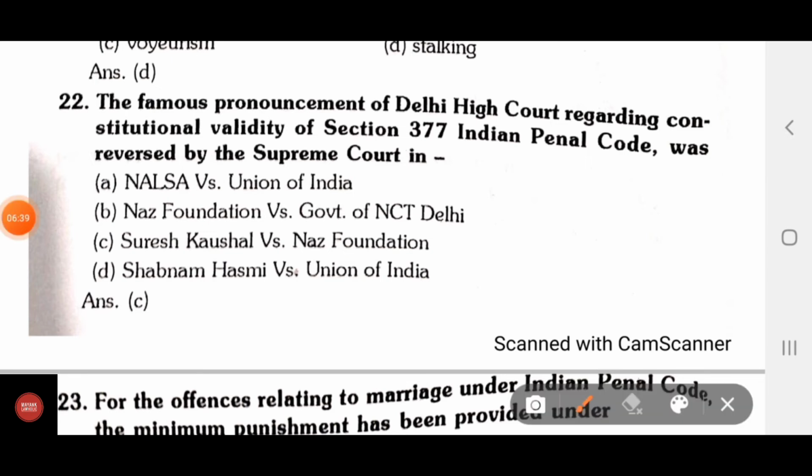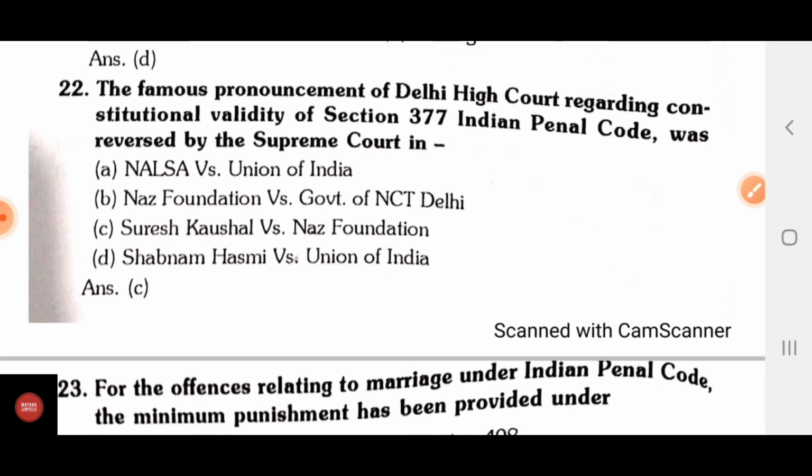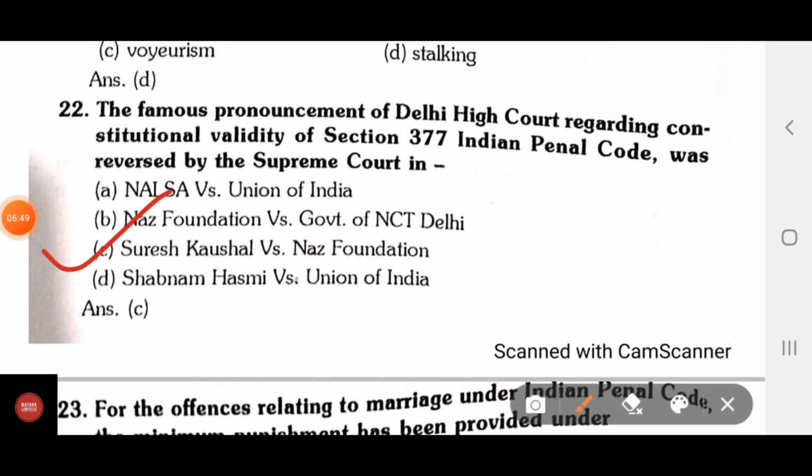The famous pronouncement of the Delhi High Court regarding the constitutional validity of section 377 IPC was reversed by the Supreme Court in Suresh Kaushal versus Naz Foundation.